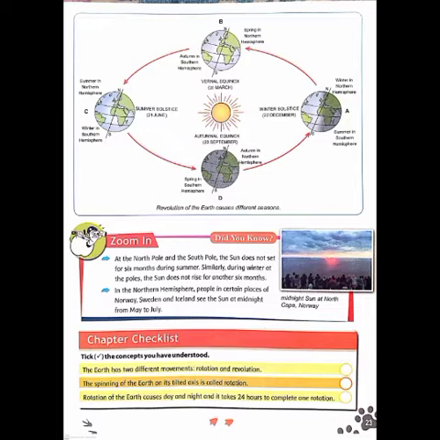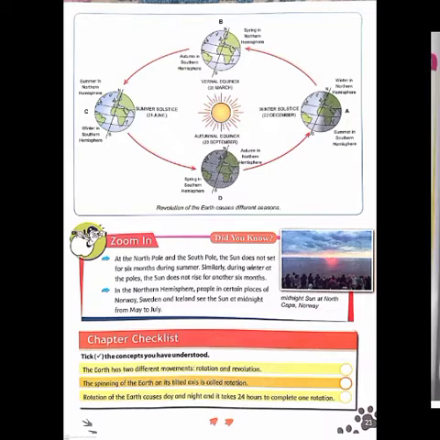Picture C is the mirror picture of picture A. Here the north pole is tilted towards the sun and the south pole is tilted away from the sun, so summer in the northern hemisphere and winter in the southern hemisphere. And in picture D, autumn happens in the northern hemisphere and spring happens in the southern hemisphere.